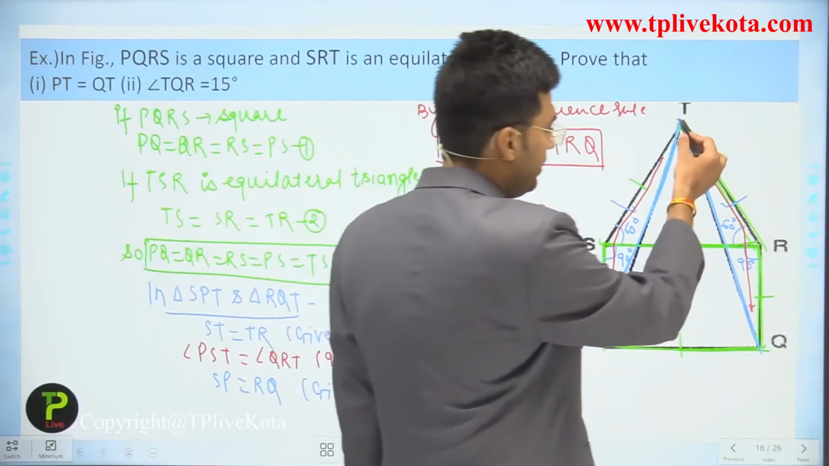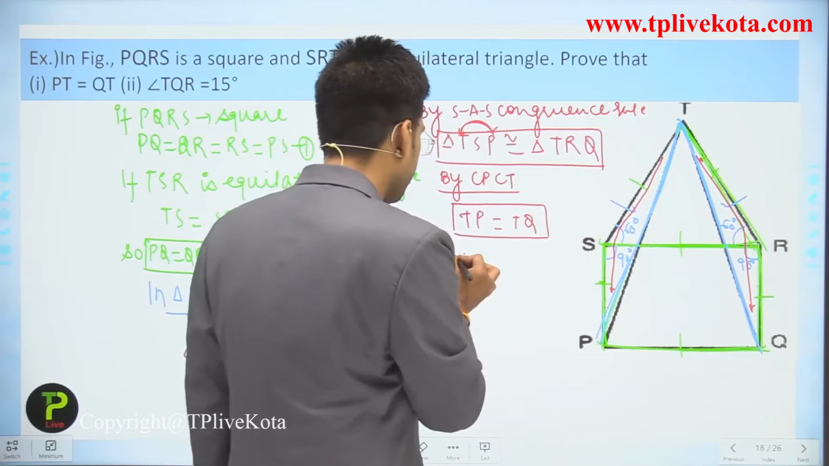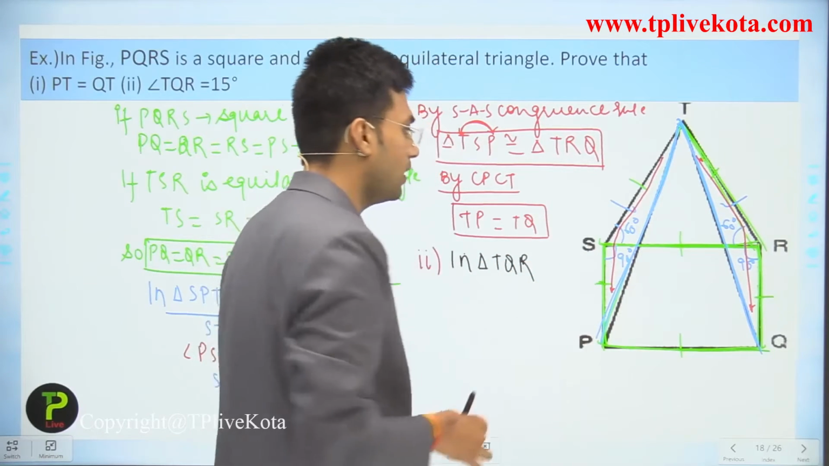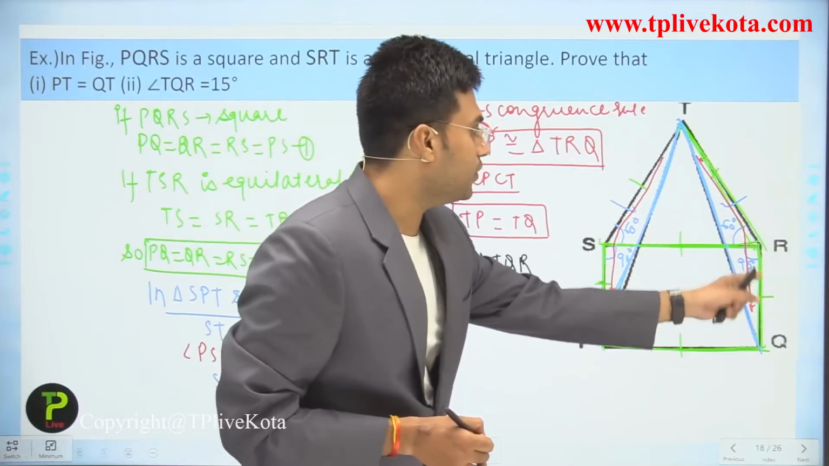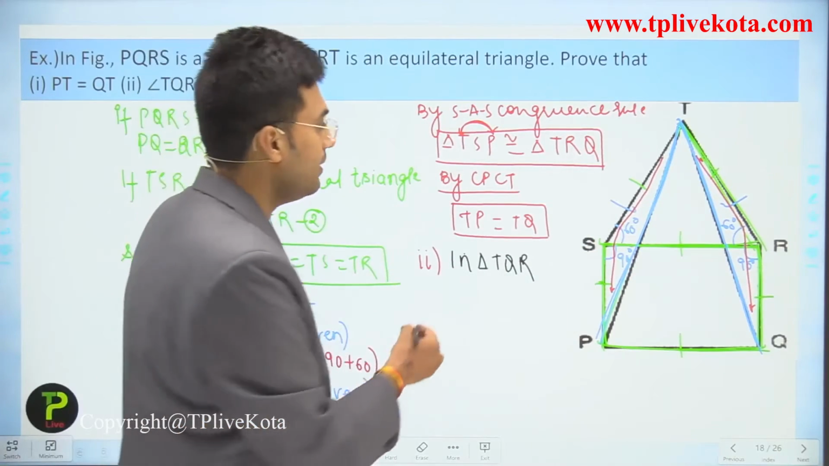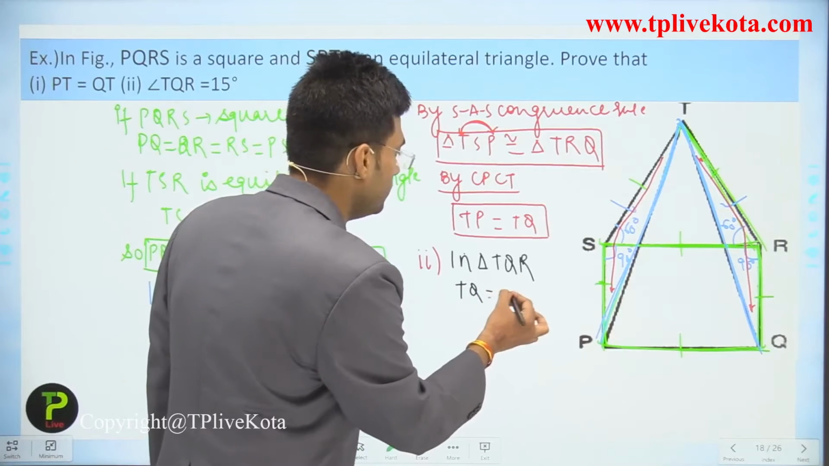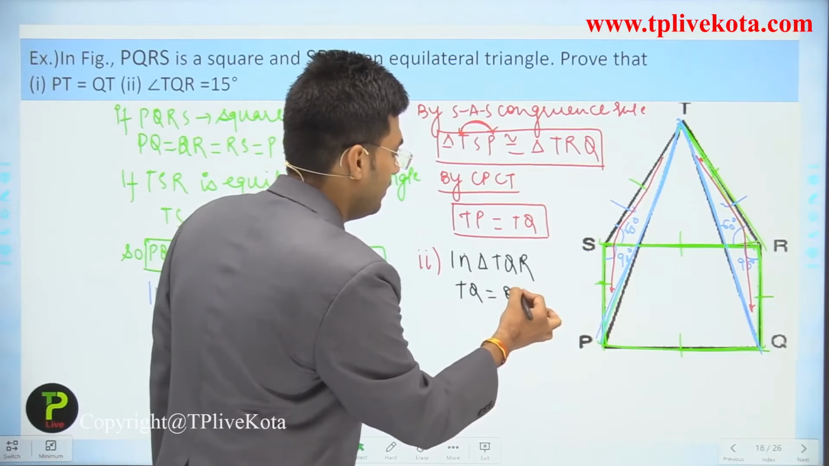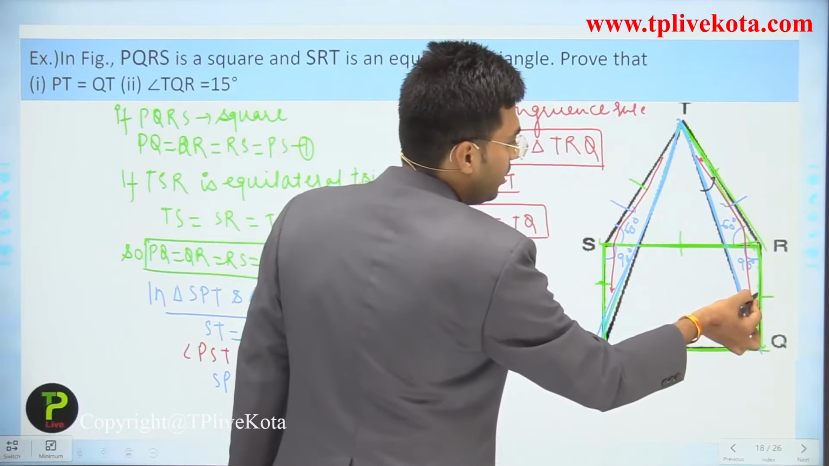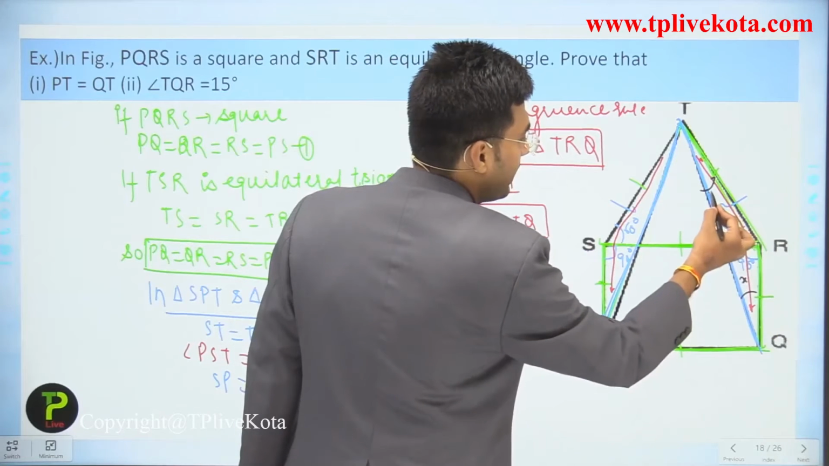Here we have triangle TQR. In triangle TQR, the value of angle QRT is 150, 90 plus 60, 150, and TQ is equal to QR. So we can say that these two angles are equal. Let these angles be x and x.